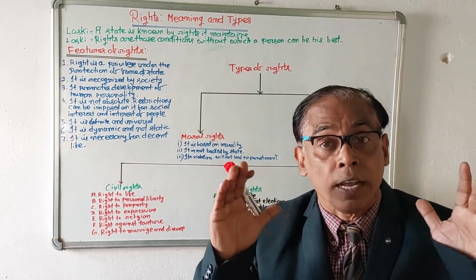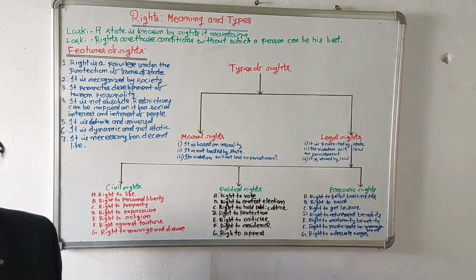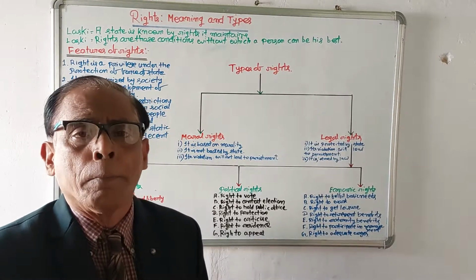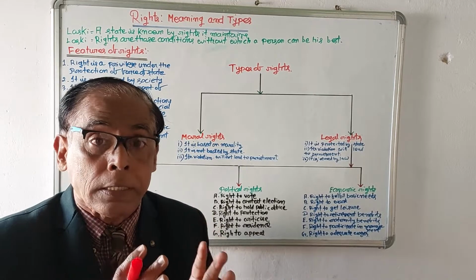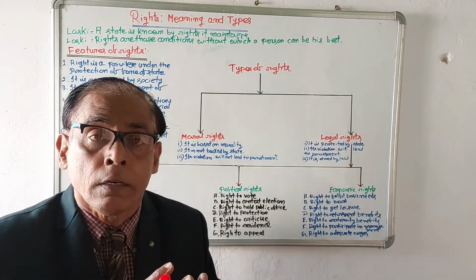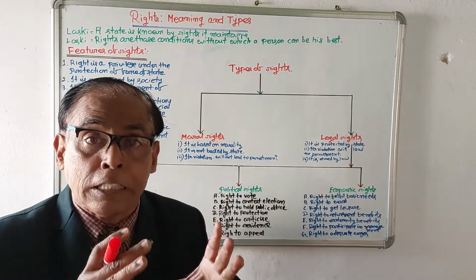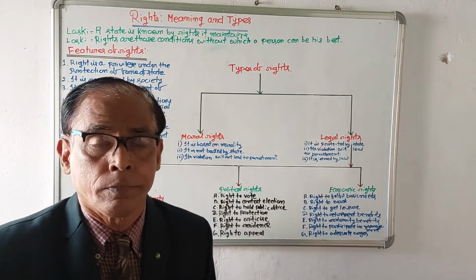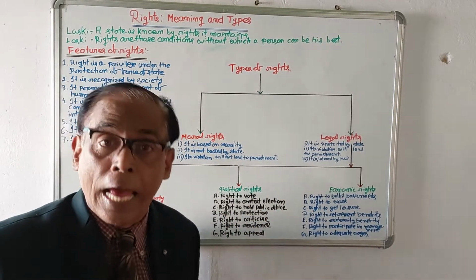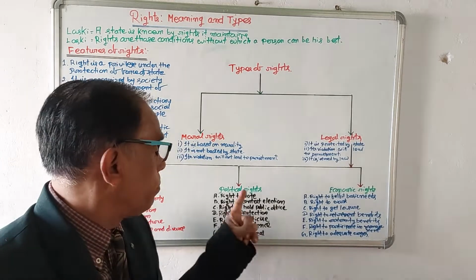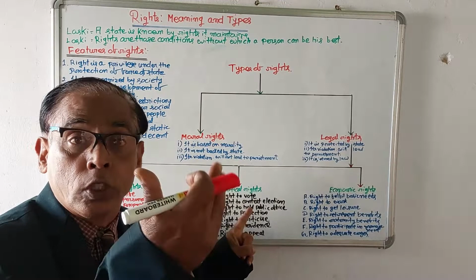a civilized life. Now we come to the second category of rights, which is the political right. Political rights mean by this right, a person can participate in political activities. A person can participate in the affairs of the state. And these rights are given only to citizens, not aliens or foreigners. For example, right to vote. Every person can give his vote to choose the representative.